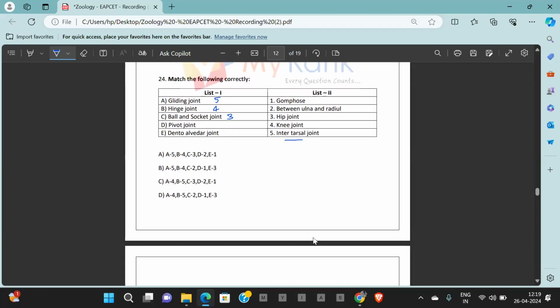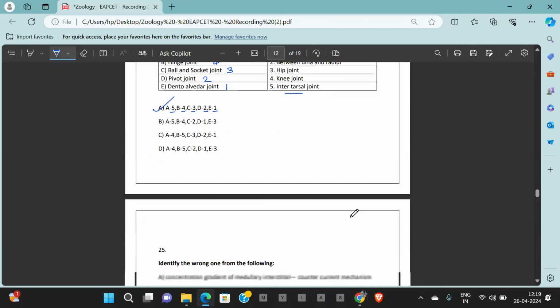Pivot joint is found between radius and ulna. So here it is 2. Dentoalveolar joints are composite. So it is 1. 5, 4, 3, 2, 1. Where is 5, 4, 3, 2, 1? Answer is option A. Yes. Question number 24, answer is option A.